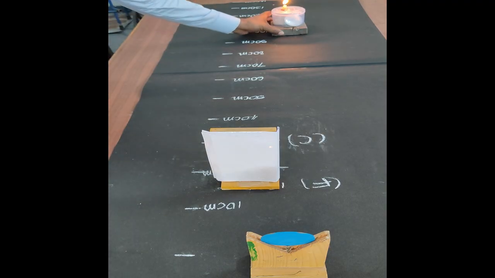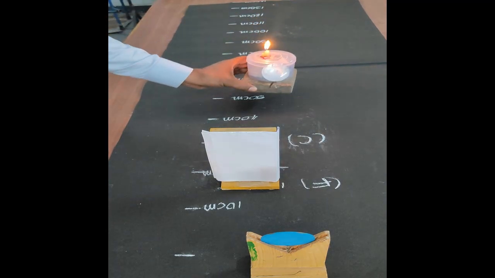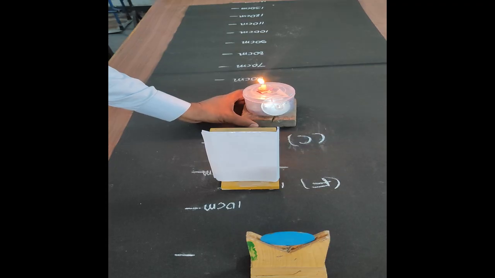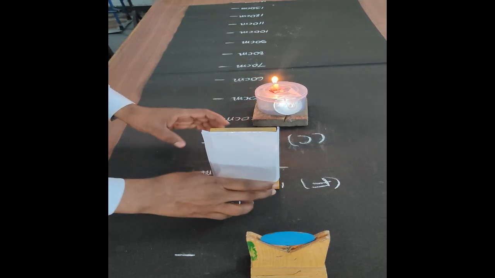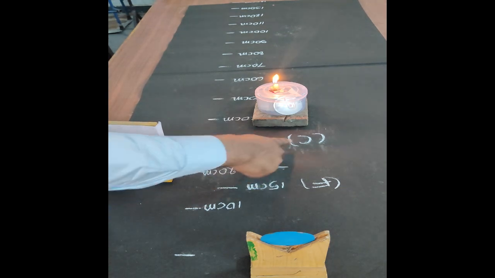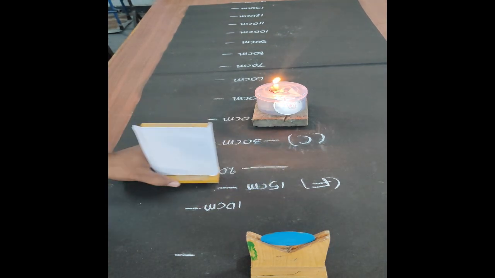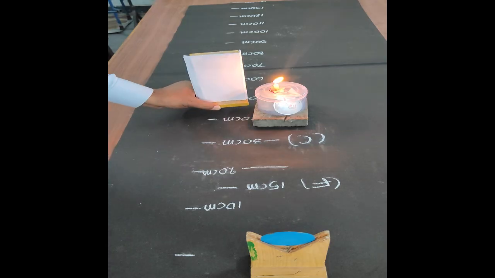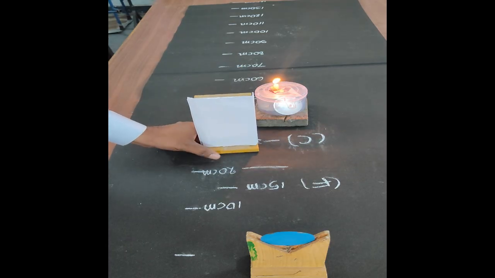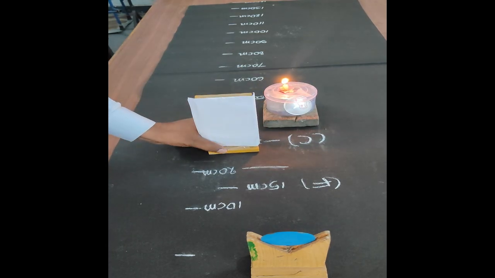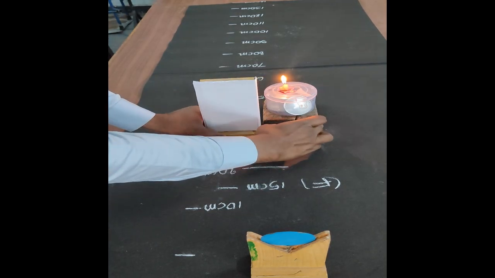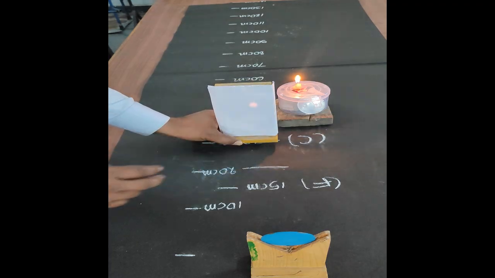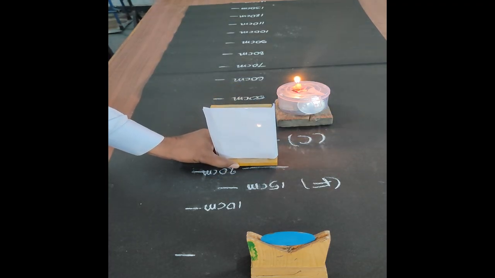Now let us place the object beyond C. The center of curvature is 30 centimeters.